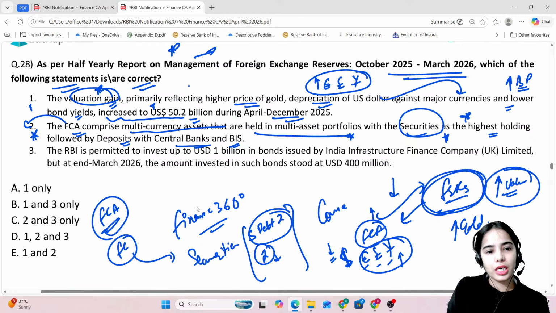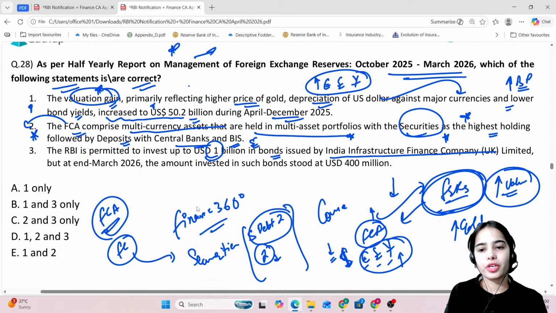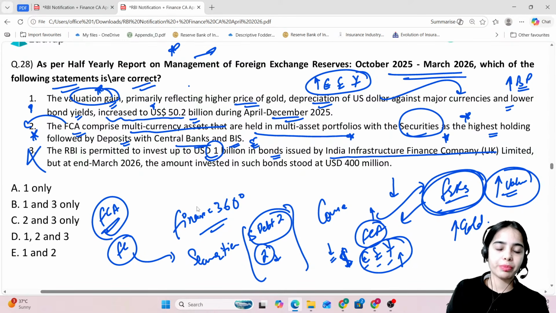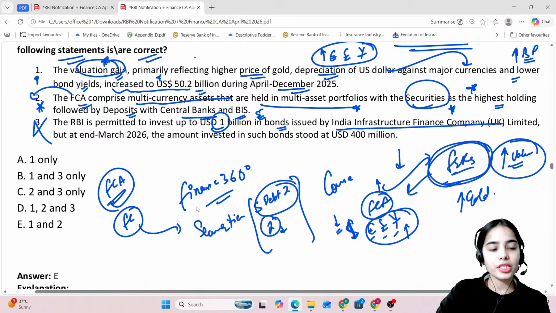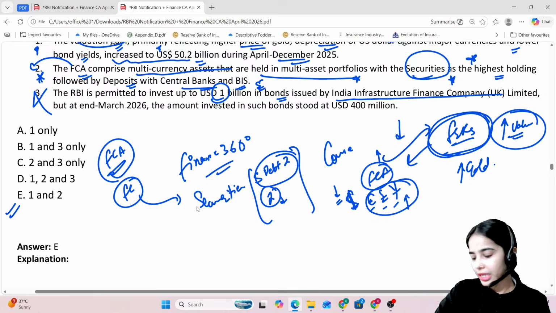That is correct. RBI is permitted to invest up to 5 billion in bonds issued by the India Infrastructure Finance Company. So this statement is wrong, because it is not 1 billion, it is 5 billion. Okay, so 1 and 2 is the right answer. Here the correct statements were asked, so 1 and 2 is the right answer. That's why E is the right answer.